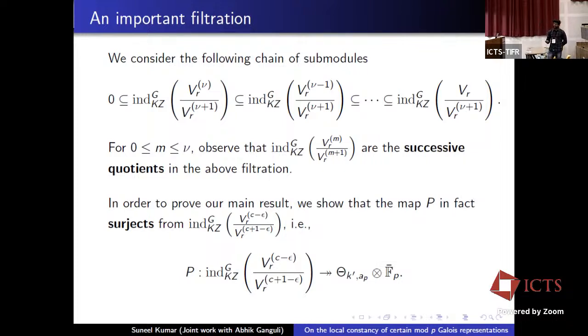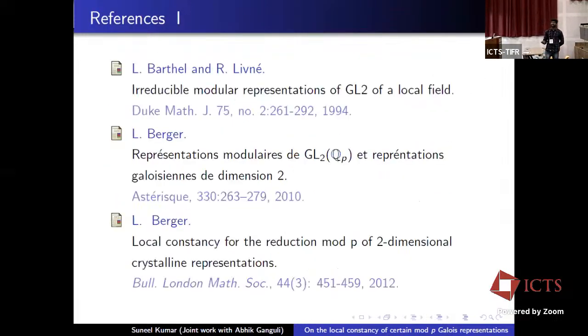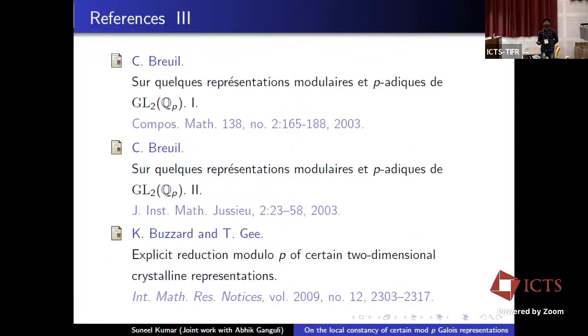And we basically get this surjection p from this quotient to Θ̄_{k',a_p} tensor with F_p-bar. And to compute Θ̄_{k',a_p}, we again use a result of Buzzard-Gee from the same paper. Basically a slight variant of that result gives us Θ̄_{k',a_p}. And so that's all I wanted to say. Here are some references.